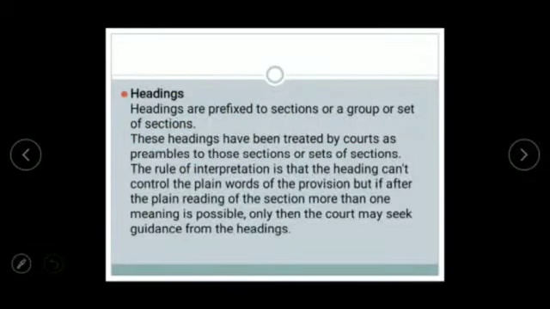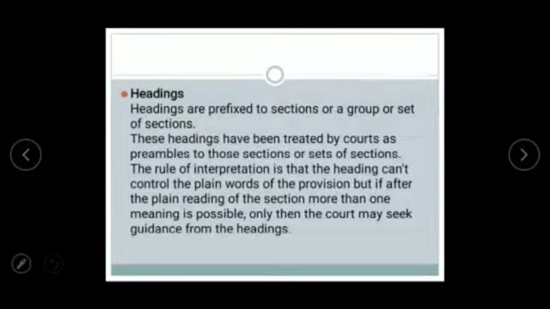Now what is a heading? Headings are prefixes to a section or a group or set of sections. By example, we can understand this. Headings are of two kinds: one is a prefix to a section and the other a prefix to a group or set of sections.